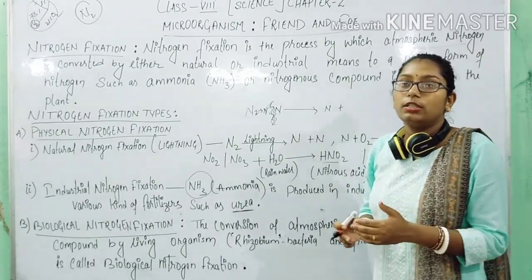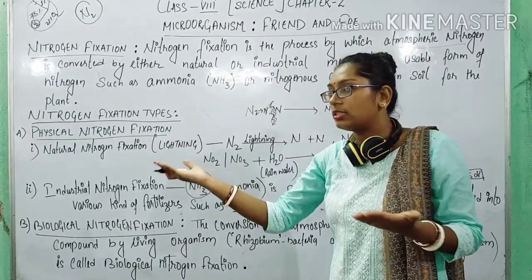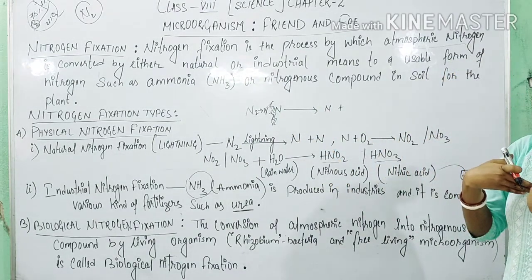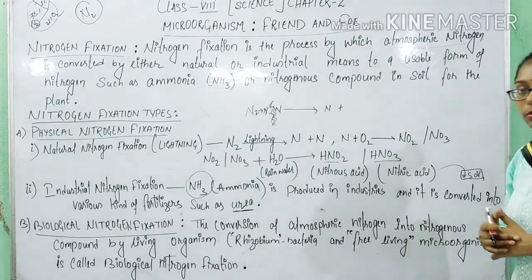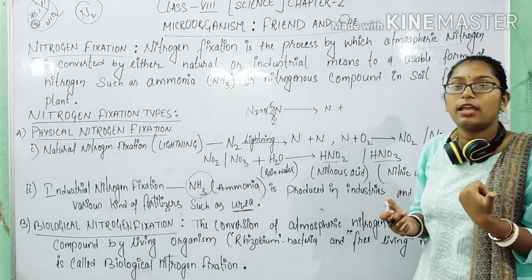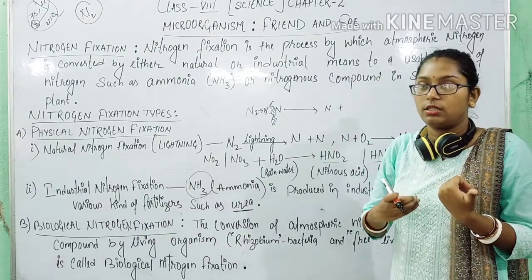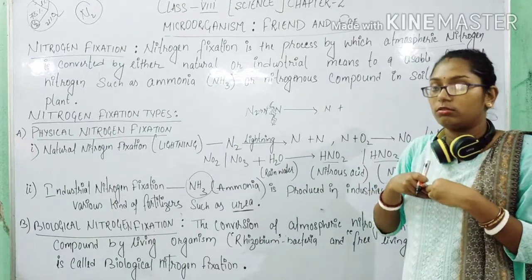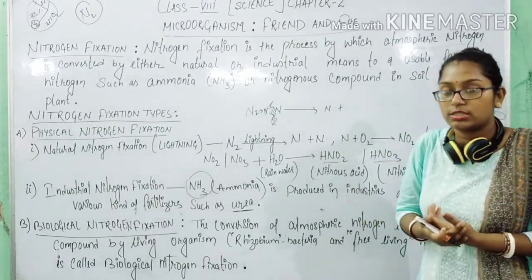In the air nitrogen is present, but it cannot be directly inhaled or absorbed by plants or animals. Like carbon dioxide is directly absorbed by the plants, isn't it? And animals inhale oxygen. Likewise, nitrogen cannot be directly taken.